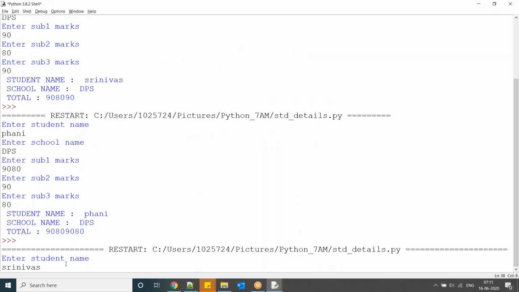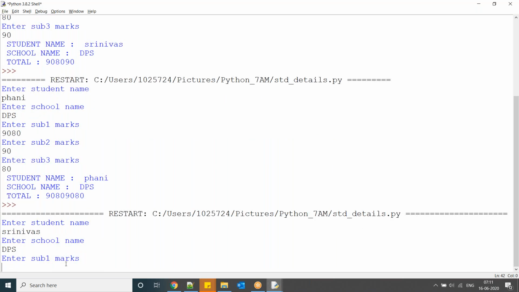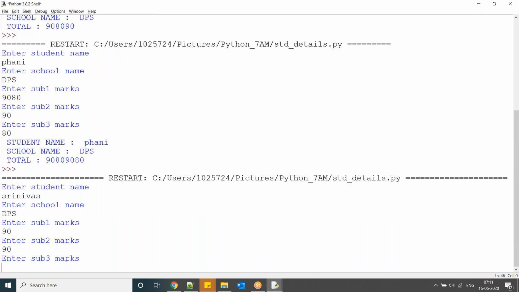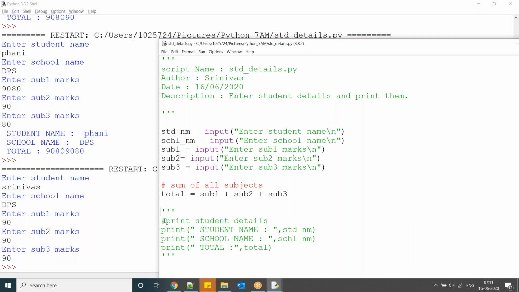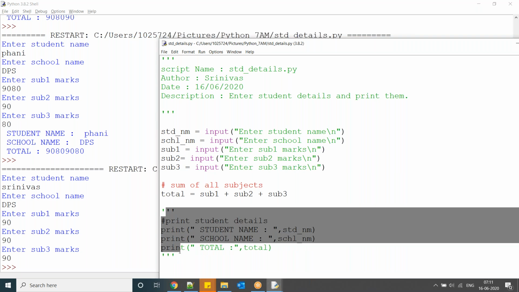You enter the details. It is not printing anything because, as you mentioned, these statements are comments. These statements will not be executed.